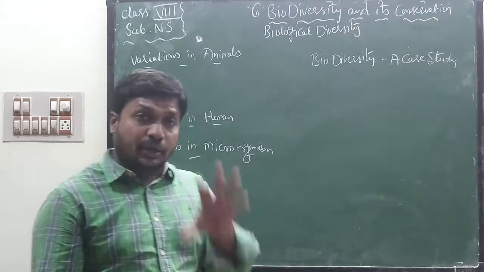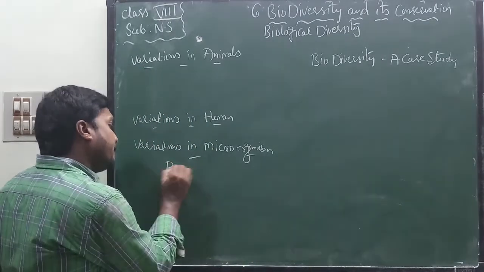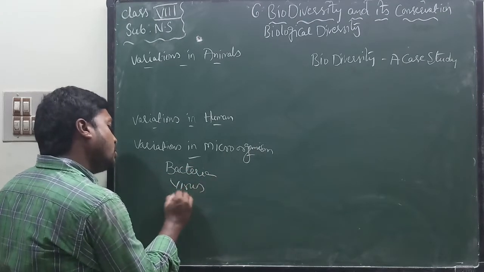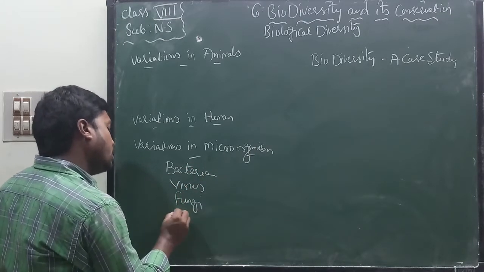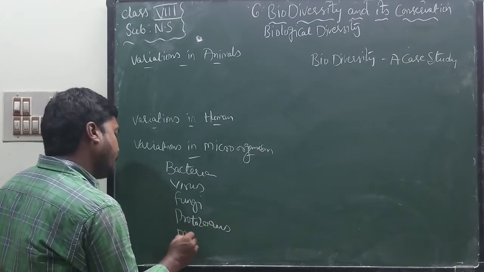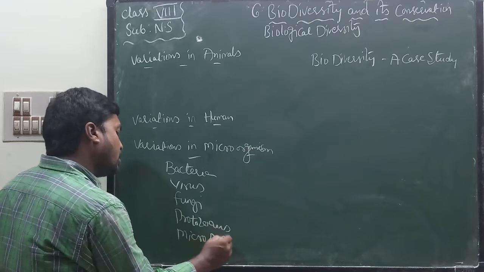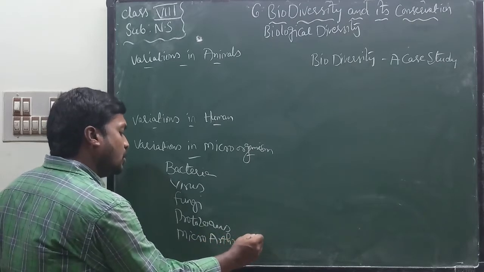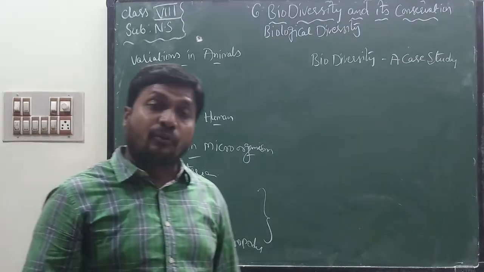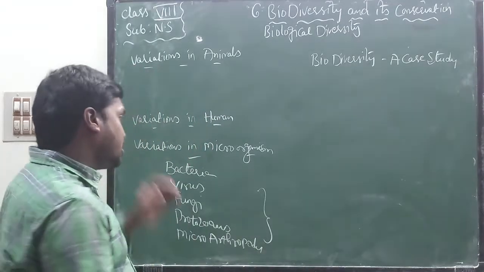Microorganisms are classified into 5 groups, that is bacteria, virus, fungi, protozoans and microarthropods. If you observe these 5 groups of microorganisms, we can find so many variations.